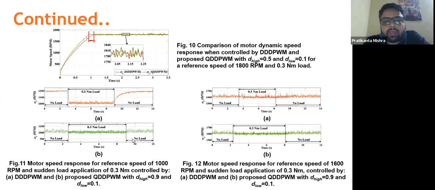For QEEPWM, as you can see, with no load, or with the sudden variation of load, or again when we are switching to no load, in all the cases you can see that it is tracking the reference speed. And with an increment of the reference speed, you can see that both the controllers can track the reference speeds.